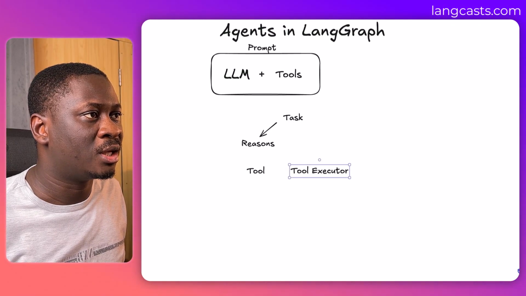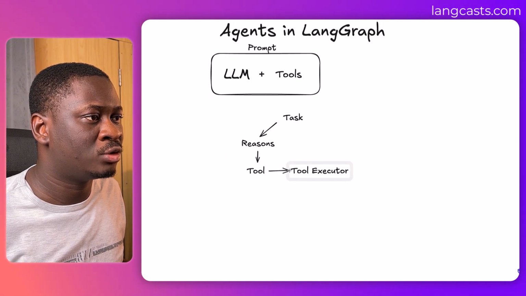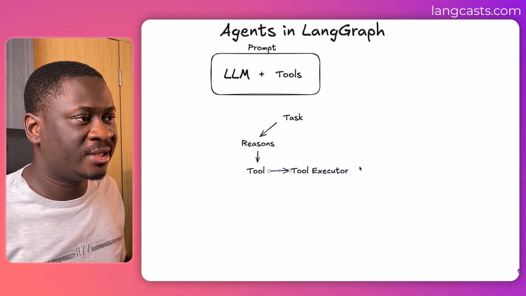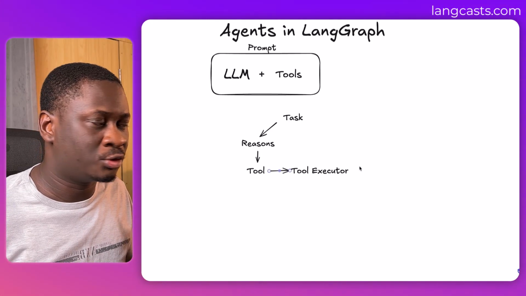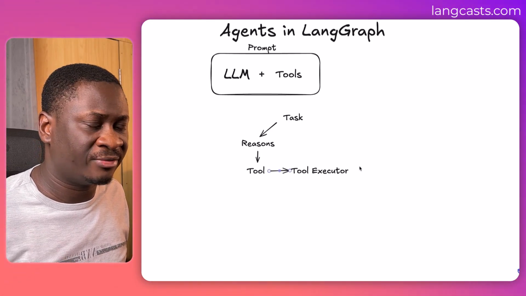Let me get some arrows in here. So from reasoning to tool, and from tool to tool executor. So the executor executes the tool. It then sends back the results of the tool.